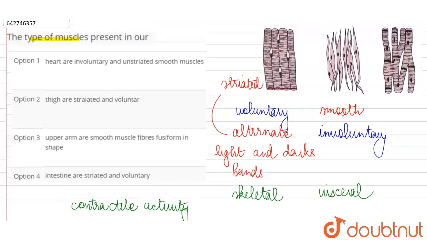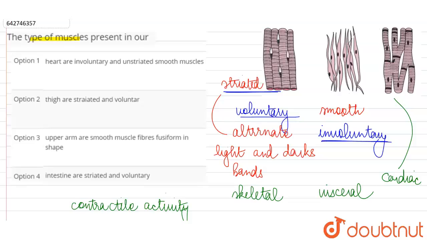The third category we have is that of our cardiac muscles. As the name suggests, these are found exclusively in our heart, and in appearance, even though they are striated like the voluntary muscles, obviously their nature is involuntary. We cannot make our heart beat, or we cannot increase or decrease the strength of contraction by our conscious effort. So the cardiac muscles, even though they appear striated, they are involuntary.